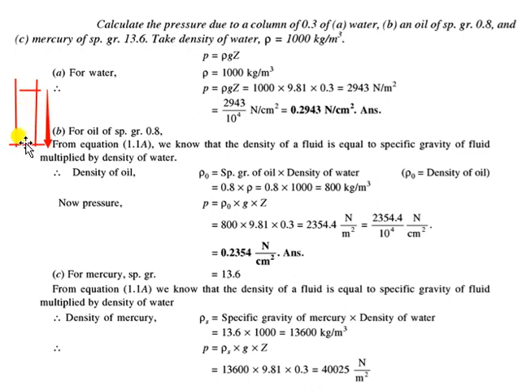Using that same hydrostatic law, we will calculate for water. Pressure at this point will be rho g z. Rho for water is 1000, g is 9.8, and z is 0.3, given in the question. So pressure at this point, if we have water, will be this much.